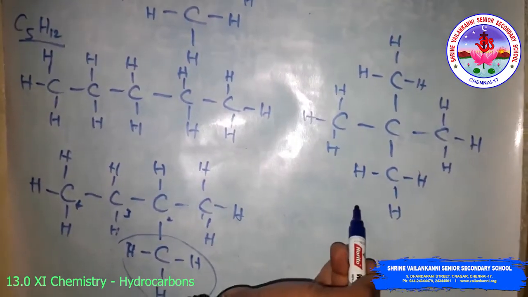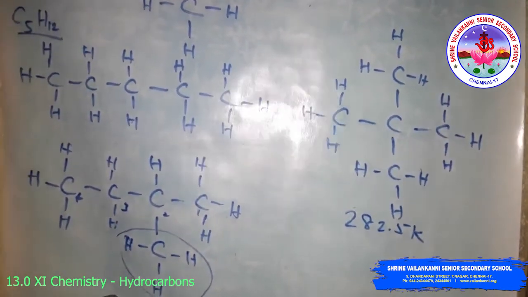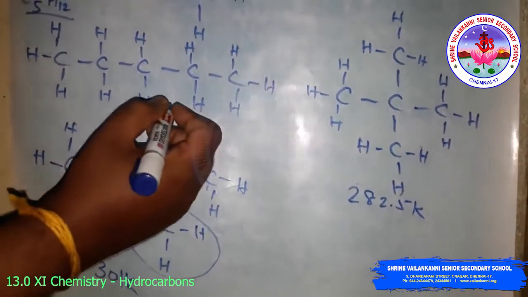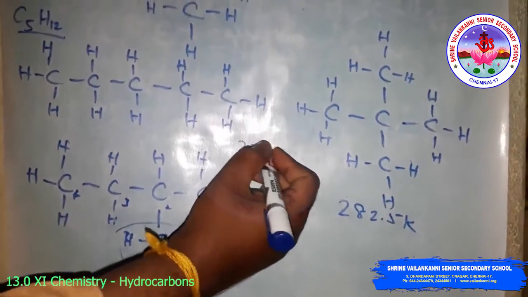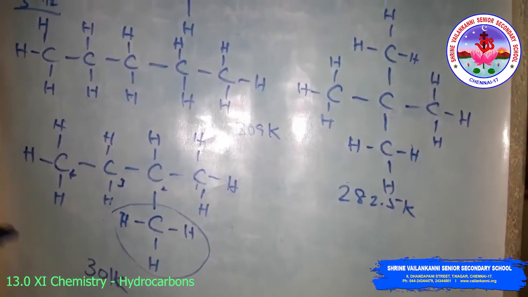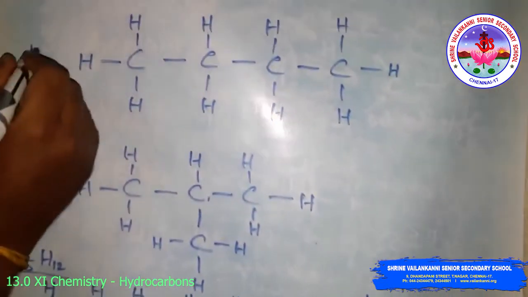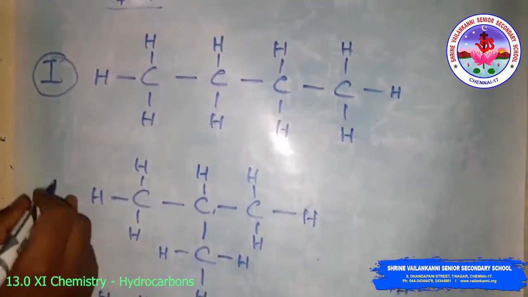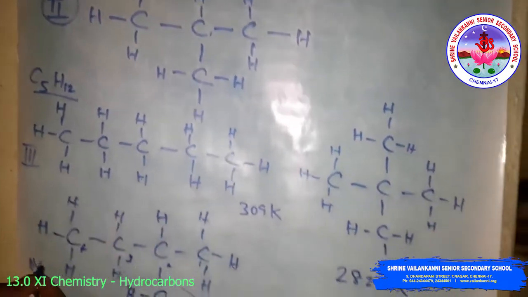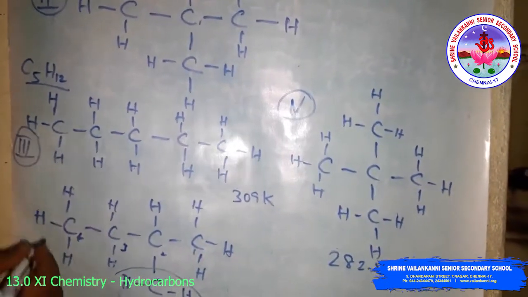See, this boiling point is 282.5 Kelvin, and this compound's boiling point is 301 Kelvin, and this compound's boiling point is 309 Kelvin. So the physical and chemical properties change. Okay. Now the structure, look at this. This one I am giving number 1 structure. This is number 2 structure, and this is number 3. This is number 4, and this is number 5 structure. I am going to separate them like this.